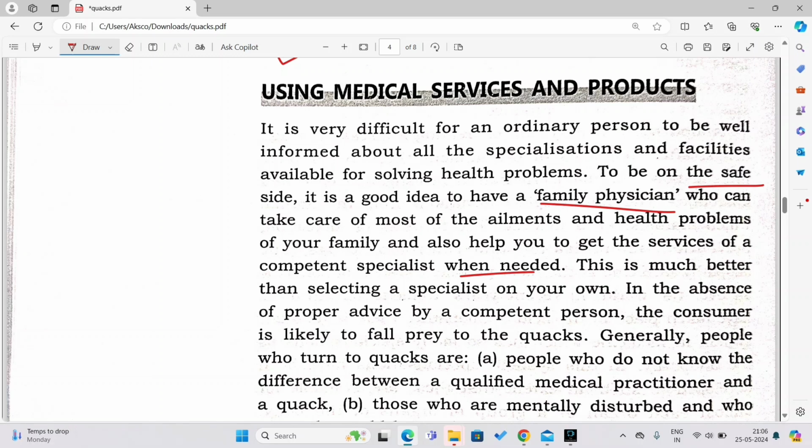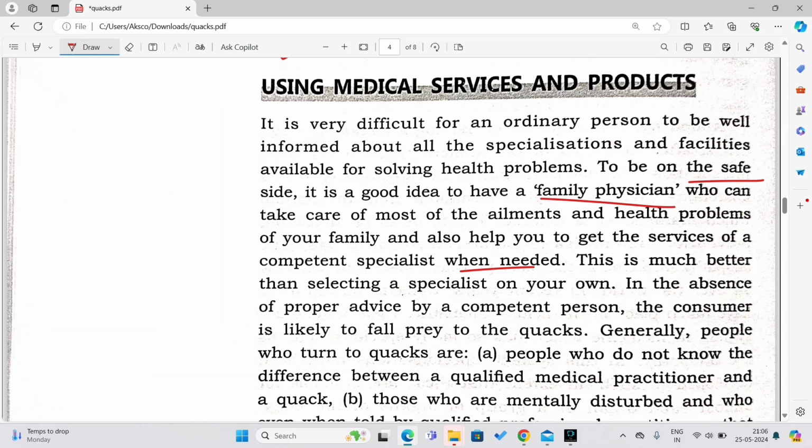So suppose you have any family, relatives, friends, neighbors, uncles, aunties who are doctors, then you should invite or request them to be a family doctor to you, which means whatever problems you have, you should always go to that particular family physician. All right, so this is much better than selecting a specialist on your own. So referring to or seeing a family doctor is always better than going on your own.